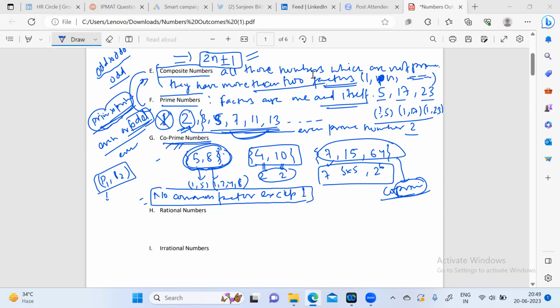Hello? Anyone? Anyone tell me, Jagriti? A set of two prime numbers. I'm taking a set of two prime numbers. Can they be co-prime to each other, or they may not be co-prime to each other? Ved? Hello? Anyone?